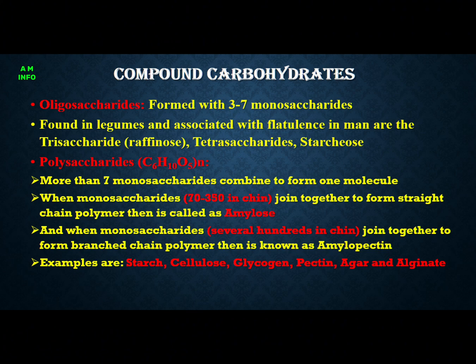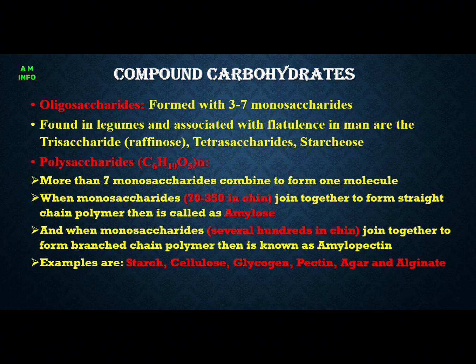Polysaccharide molecule develops when more than 7 monosaccharides combine together. When monosaccharides join together to form a straight chain polymer, it is called amylose. And when monosaccharides join together to form a branched one, it is called amylopectin.